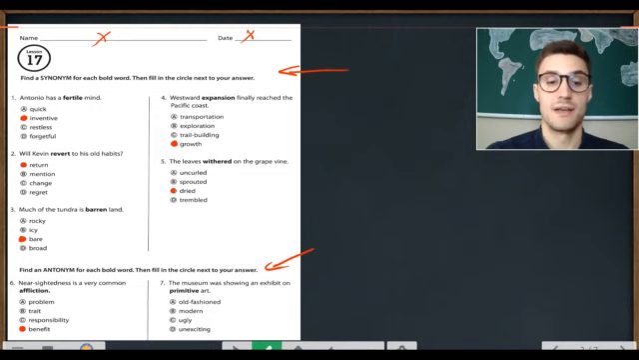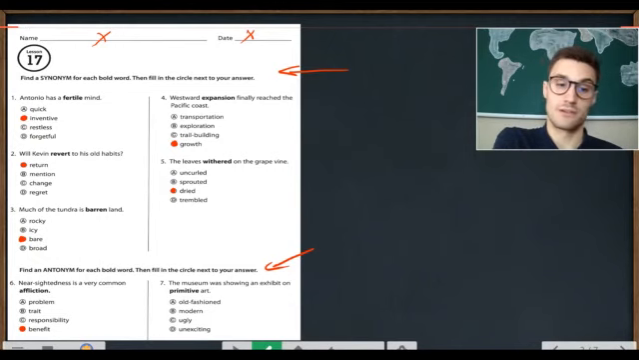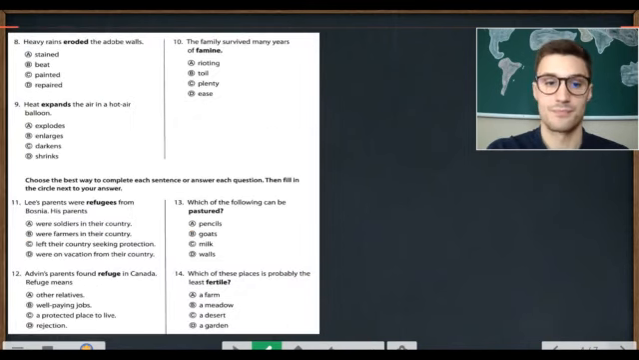Number 7. The museum was showing an exhibit on primitive art. So what's the antonym for primitive? A. Old-fashioned. B. Modern. C. Ugly. D. Unexciting. The museum was showing an exhibit on primitive art. So it's primitive and B. Modern.